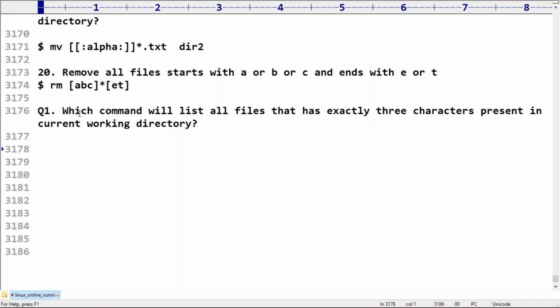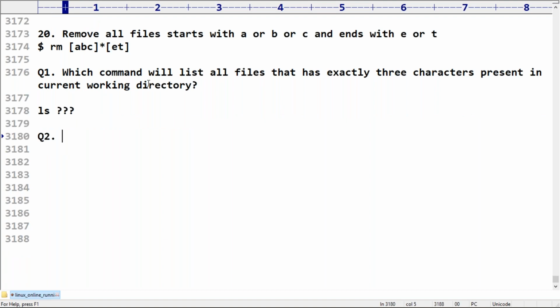What is the way? ls with question marks, for exactly three characters, like we discussed already. Current working directory, by default, it is always going to consider the same location. Which command will list all files where the file name contains exactly three characters? That is the meaning.